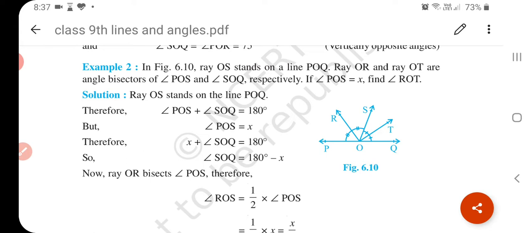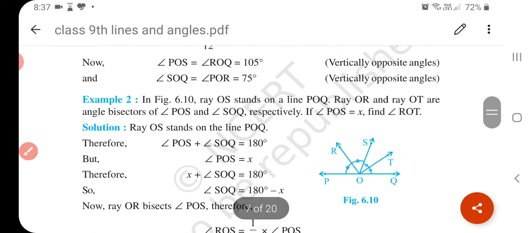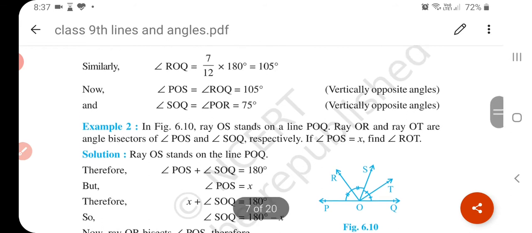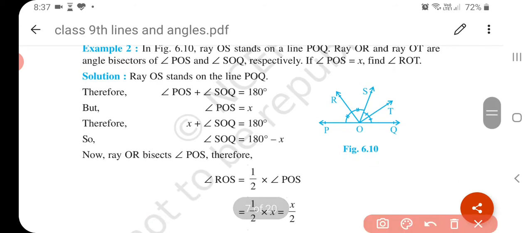POS is equal to x, because it's given. Therefore x plus SOQ is equal to 180. So SOQ is equal to 180 minus x, because x is with a positive sign, so if we transpose it here, it becomes negative.